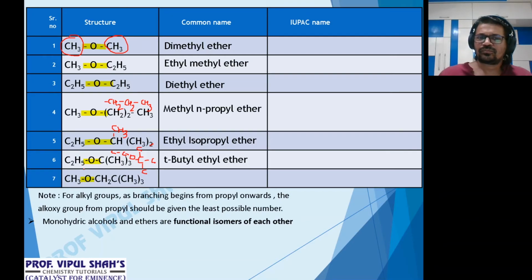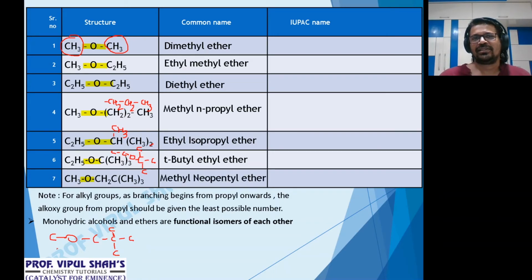Clear, everybody? Come to the last part. I'll draw the structure here. C, O, CH2. I'm writing only C. Then again C. And then it says CH3, the whole thrice. One part is methyl. On the other part, is the second last carbon attached to 4 other carbons? Yes. What is it when the second last carbon is attached to 4 other carbons? Neo. 1, 2, 3, 4, 5. Neopentyl. And this side it is methyl. Methyl's M, neo's N. Methyl's M comes first. So the name? Yes. Methyl neopentyl ether.